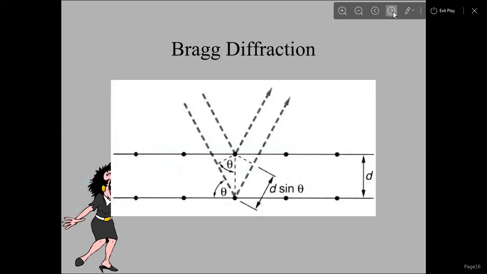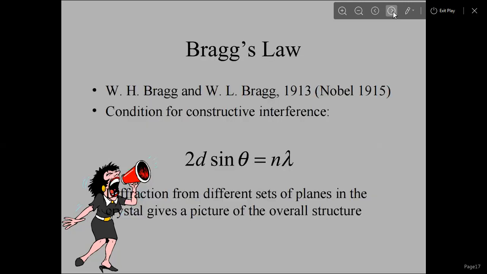Now Bragg diffraction. This is the geometrical interpretation of Bragg diffraction. Bragg's law was given by W.H. Bragg and W.L. Bragg in 1913, who got the Nobel Prize in 1915. The condition for constructive interference is 2d sin theta equals n lambda. Diffraction from different sets of planes in the crystal gives a picture of the overall structure.